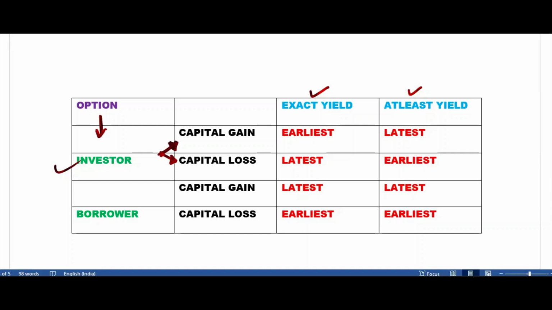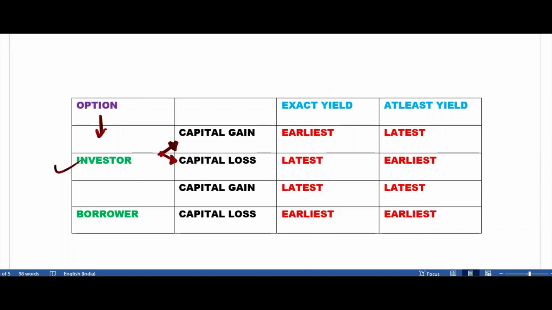The alternative to this I have not written. If you are finding yield, it will be at least yield. If you are pricing it, it will be maximum price. When we talk about the price, it should be maximum. Talk about the yield, it should be at least yield. Then you have to use the last column. But we don't write this in the table. If you want, you can edit.